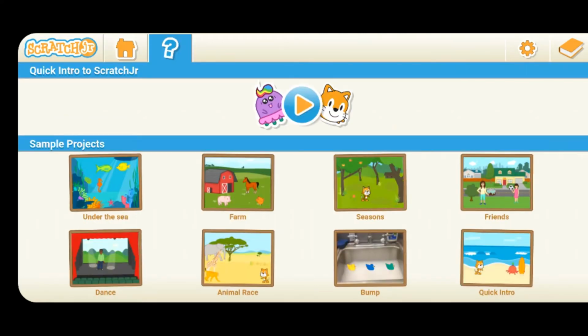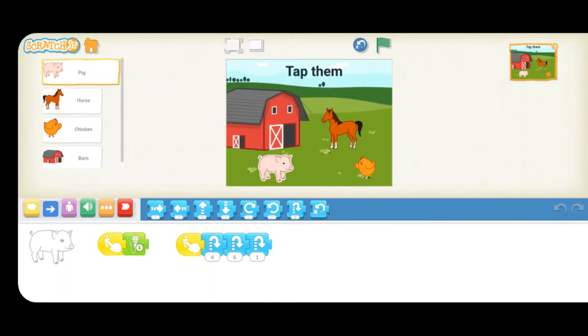See, there are so many tutorials available which are made by the Scratch team itself. So you can click on one of the tutorials and see how it is going. This is a farm. So they have written here, tap them. So let's see if I tap. Oink, oink, oink. If I tap on the pig, it is doing like this one.